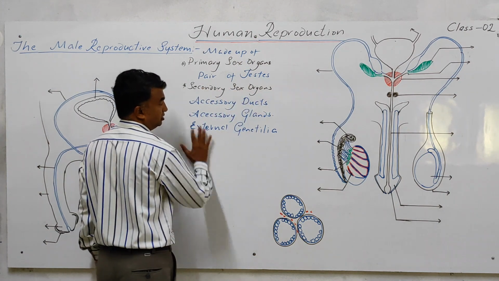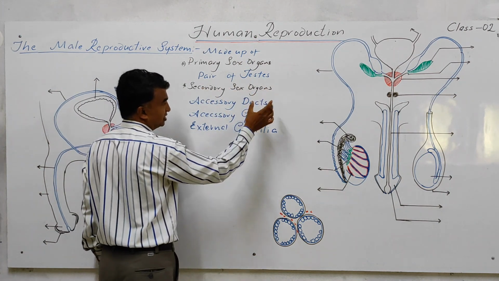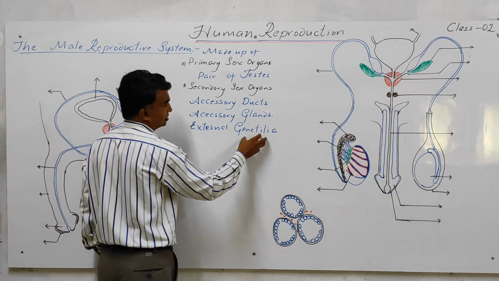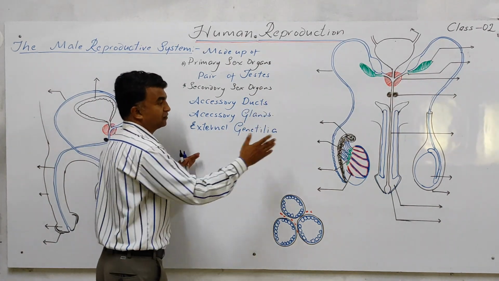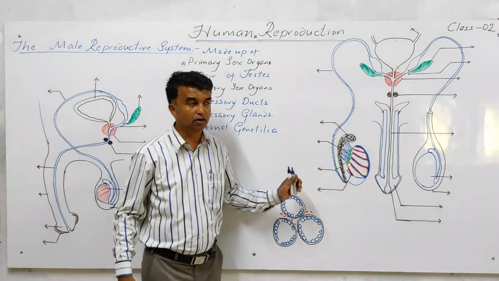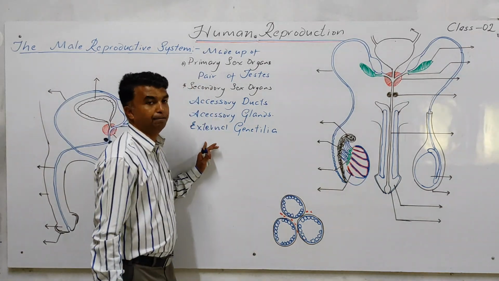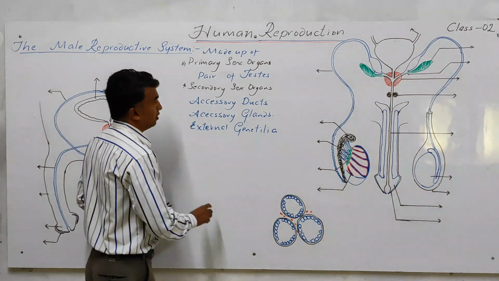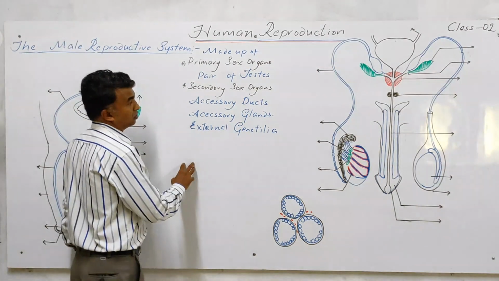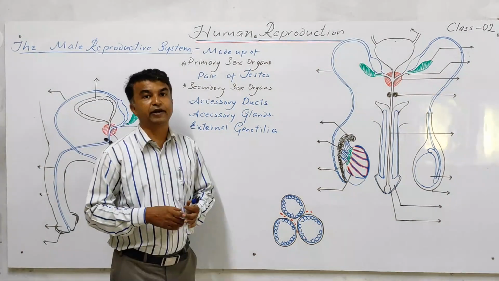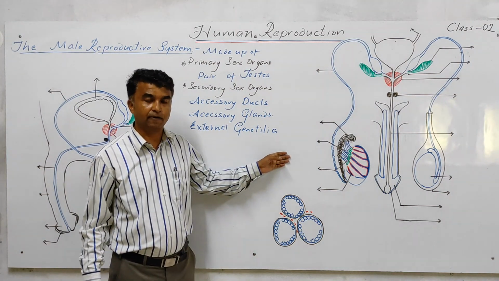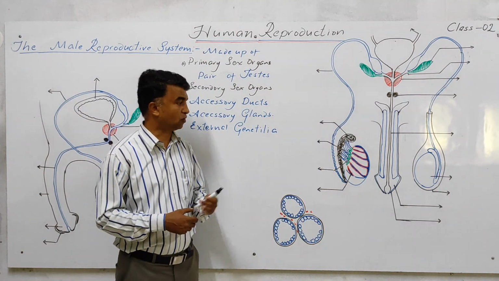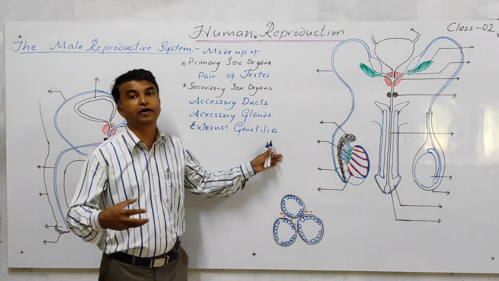Secondary sexual organs include accessory ducts, accessory glands, and external genitalia. Clear? In detail we will cover the parts after covering these two figures. Now all these organs function in a coordinated manner and are responsible for the proper functioning of the reproduction event. They are integrated and well coordinated.